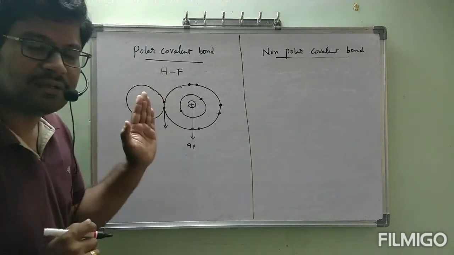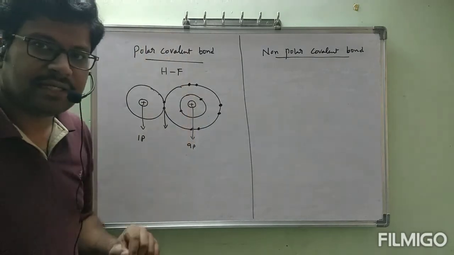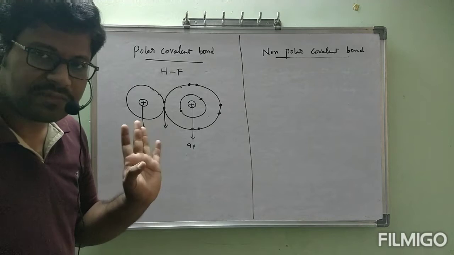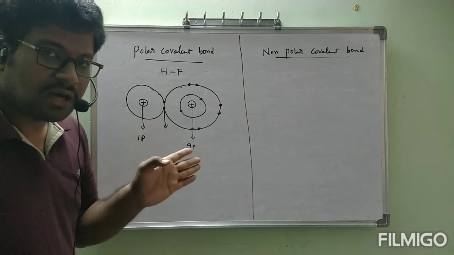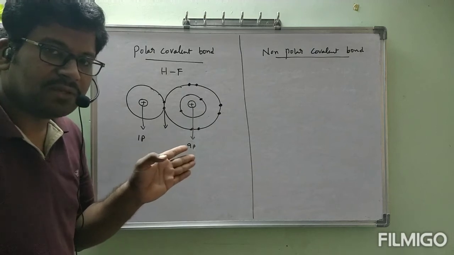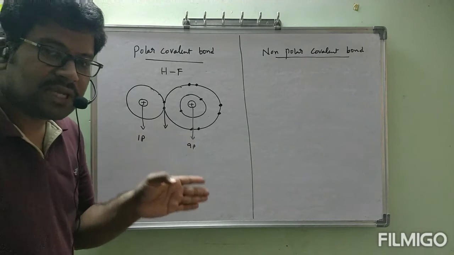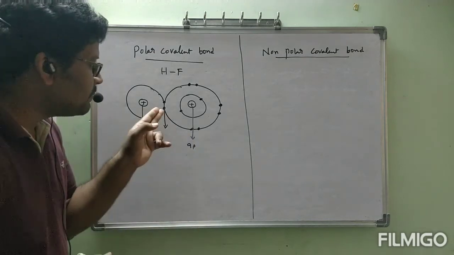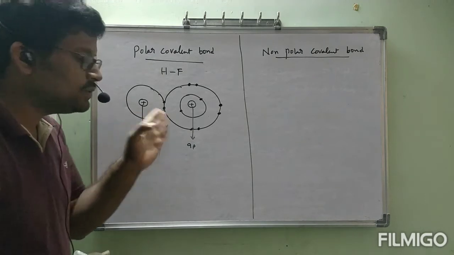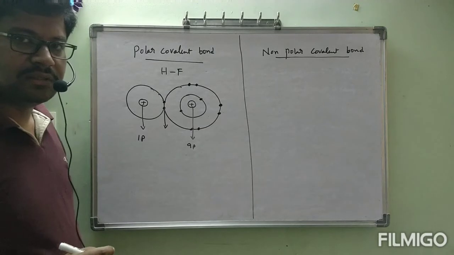Shifted means partially, not completely. If it is completely shifted, that is ionic. That is over. Keep aside. Ionic bond is over, completed. Now we are talking about covalent bond. Even though sharing has taken place, what will happen? After the sharing has taken place, that bond pair of electrons is not exactly present between hydrogen and fluorine because of the difference in nuclear charge.